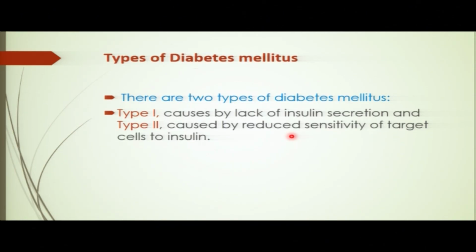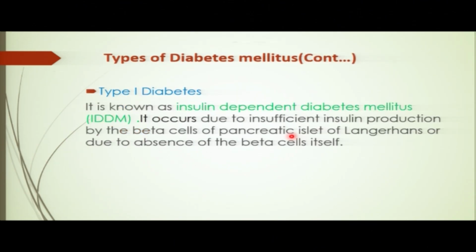Are we together? Guys. So now, what is type 1 diabetes mellitus? This diabetes is also known as insulin-dependent diabetes mellitus. Insulin-dependent diabetes mellitus, IDDM in brief. So I stands for insulin, D stands for dependent, and DM for diabetes mellitus.